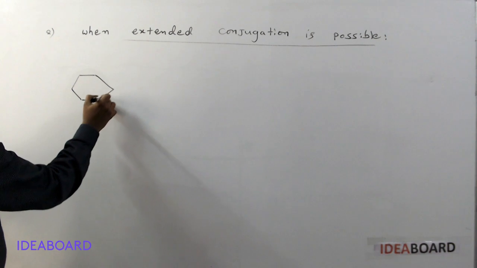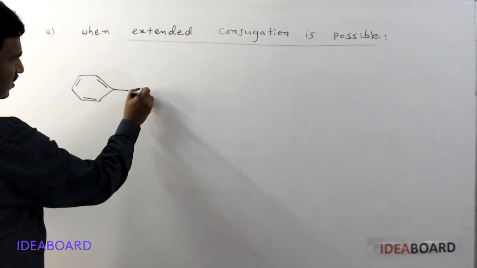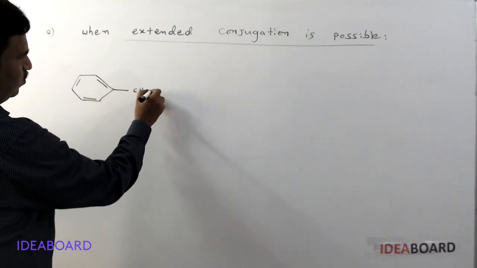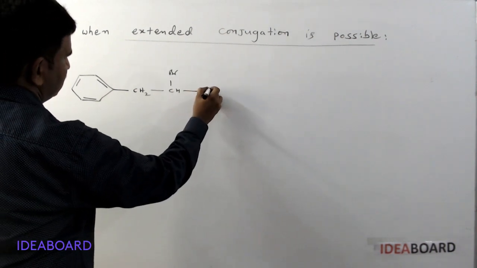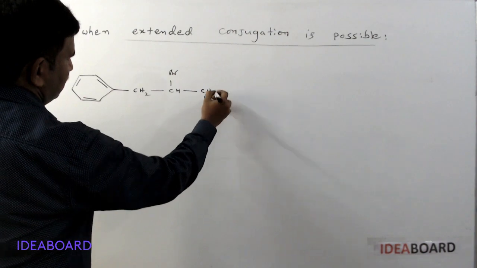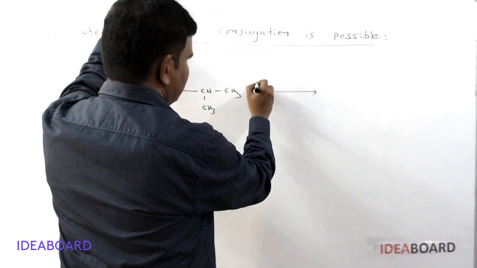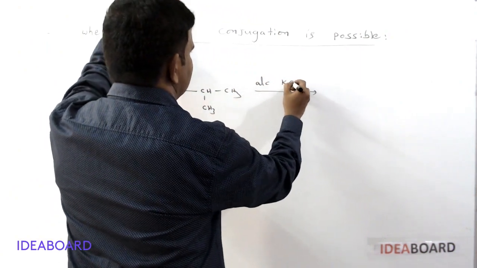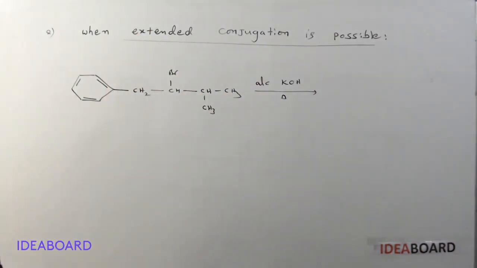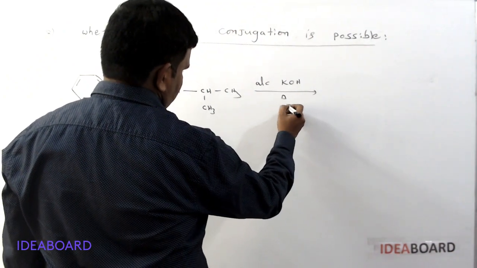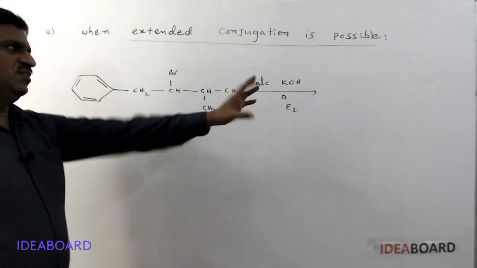This is a double bond, double bond, double bond, and here it is a CH2, and here it is a CHBr, and here it is CH3 and CH3. But here what they gave is alcoholic KOH only. Alcoholic KOH, with or without delta, is a strong base. They undergo E2 elimination reaction only. So what is the product in this process?